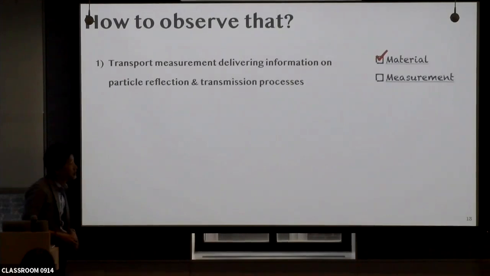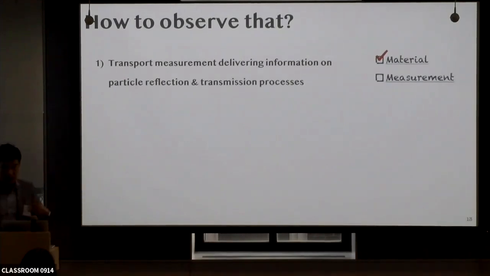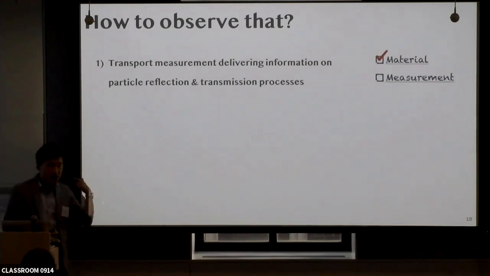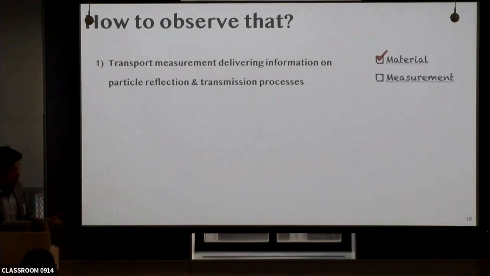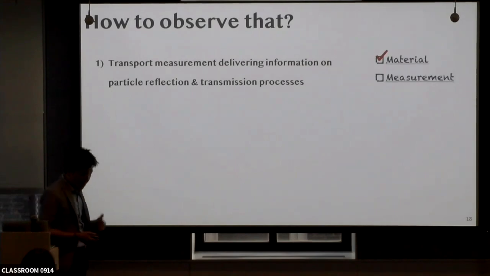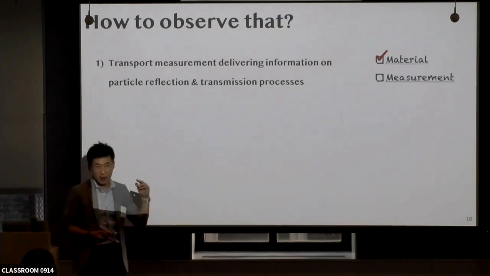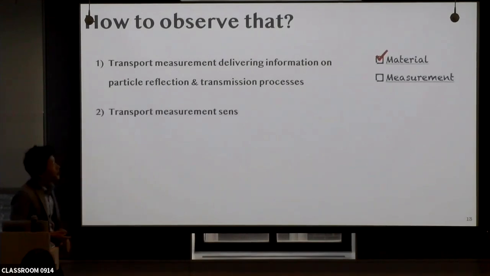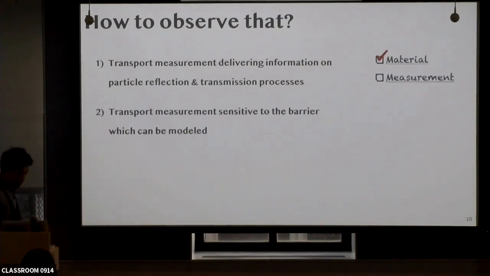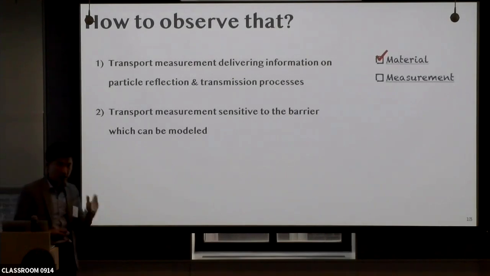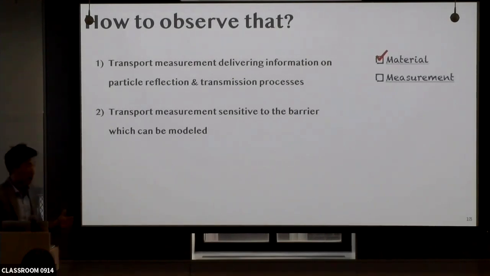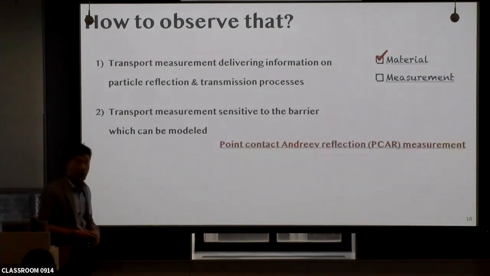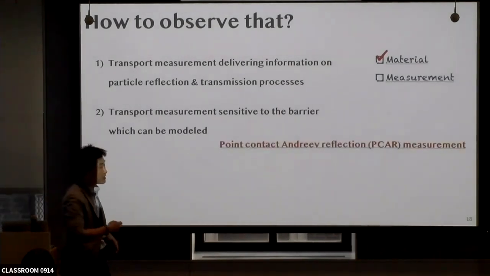So first of all, some transport measurement should be described by such kind of information of particle incidence and reflection and transmittance. And then basically the Klein tunneling is nullifying the barrier, basically the perfect transmission even under the presence of the barrier. So such measurement should be sensitive to the presence of the barrier, and such barrier should be physically modeled and describable. So we chose the point contact Andreev reflection process, which satisfies these conditions.